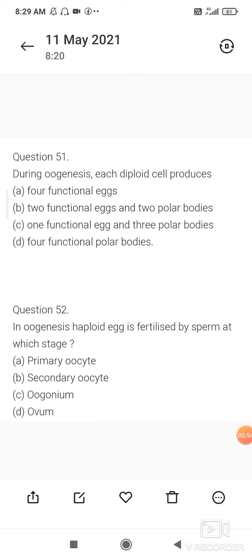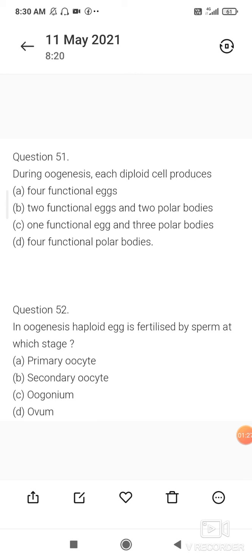Option C is 1 functional egg and 3 polar bodies, and option D is 4 functional polar bodies. The correct answer is option C, 1 functional egg and 3 polar bodies, because after meiosis 4 cells are formed, out of which 1 is a functional egg and the remaining 3 cells are polar bodies.